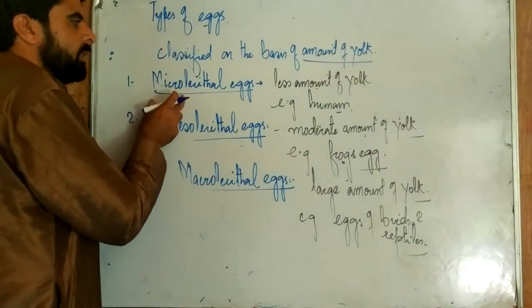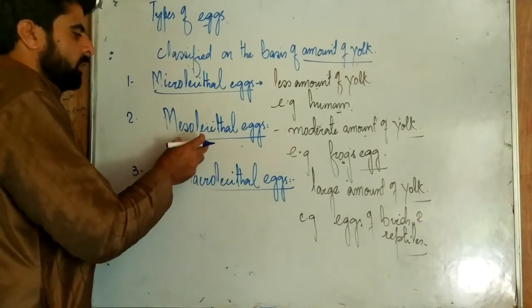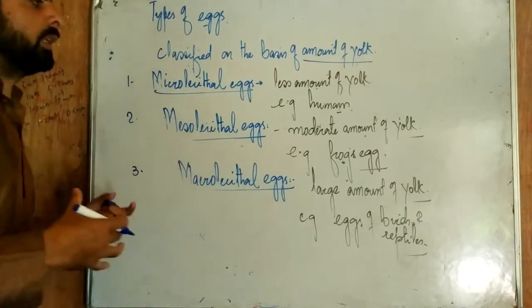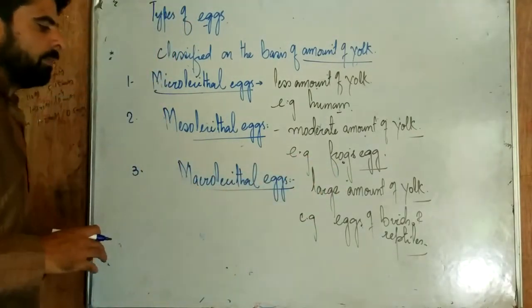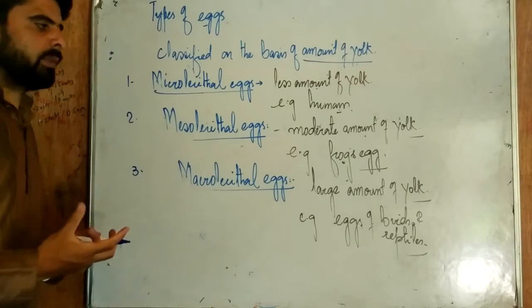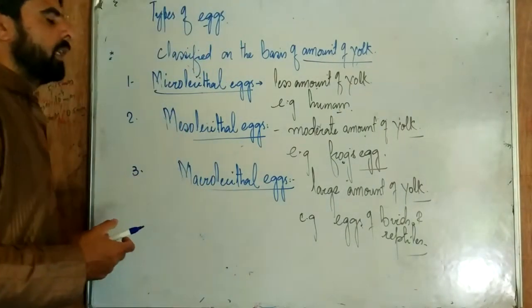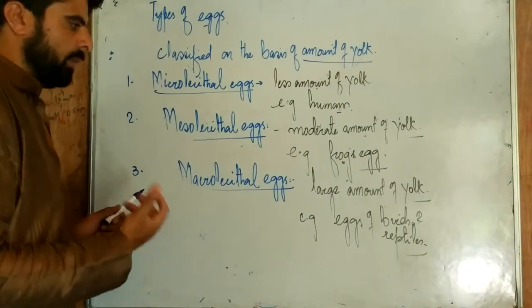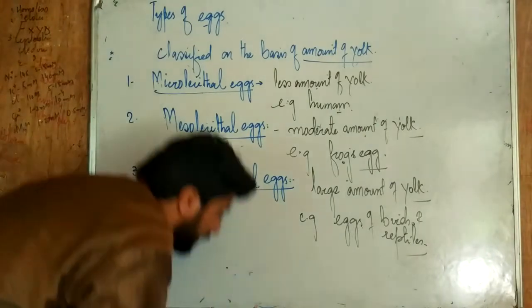We have microlecithal, where there is a less amount of yolk; an example is the human egg. Then we have mesolecithal, with a moderate amount of yolk; an example is the frog's egg. Then we have macrolecithal, with a large amount of yolk; examples are birds and reptiles. Birds' and reptiles' eggs have a huge amount of yolk present in them.